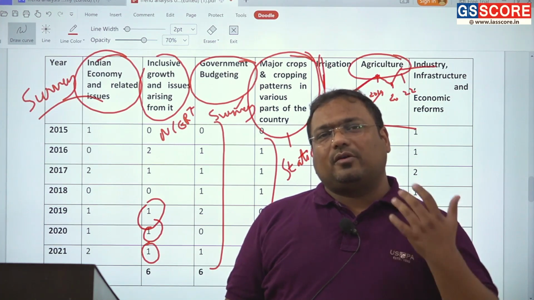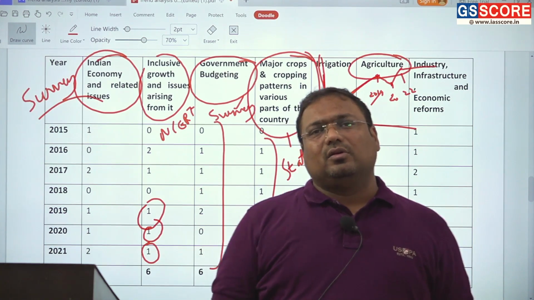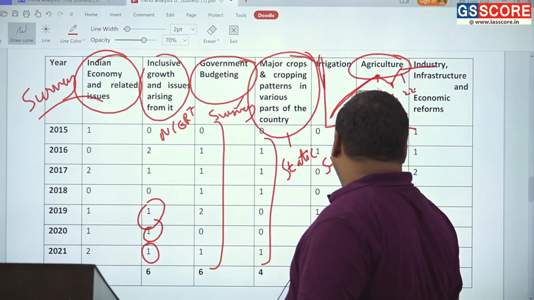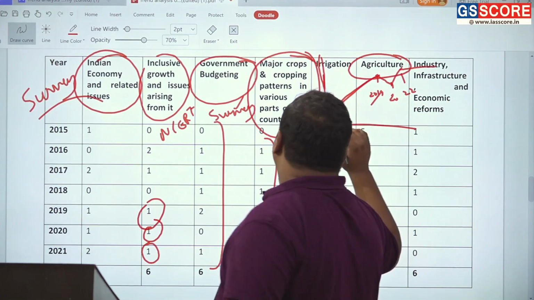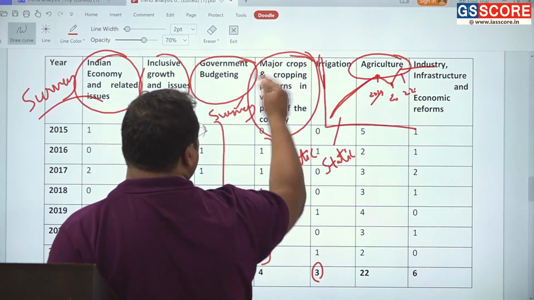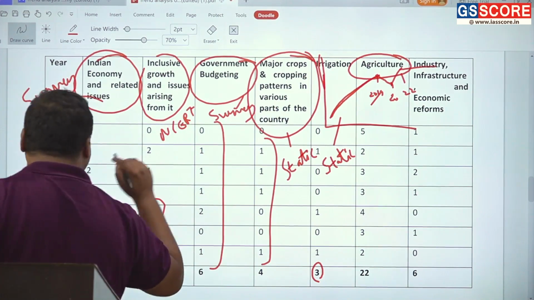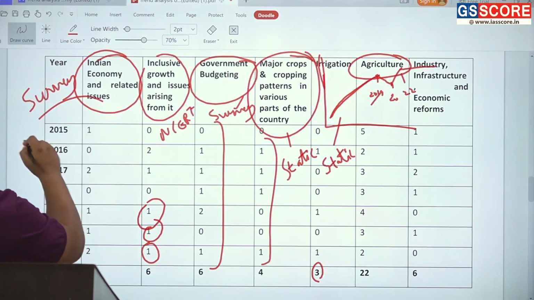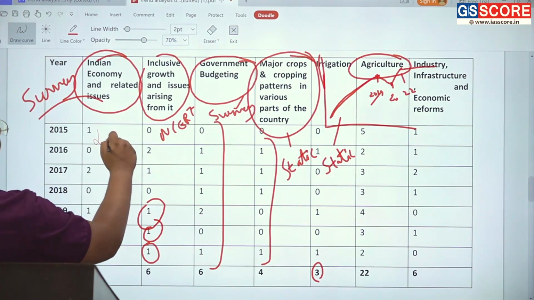If you look at the pattern of agriculture, some of the topics are static. Two of these we have mentioned separately, cropping pattern and irrigation. Another static portion in agriculture is land reforms.